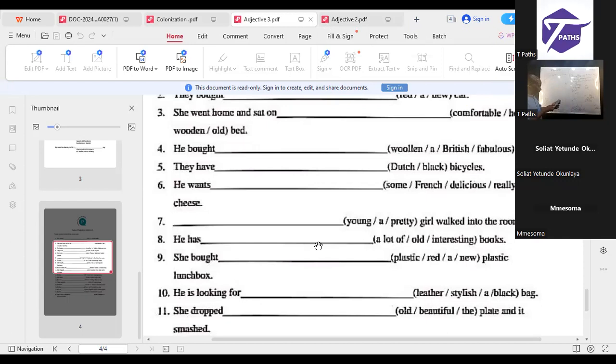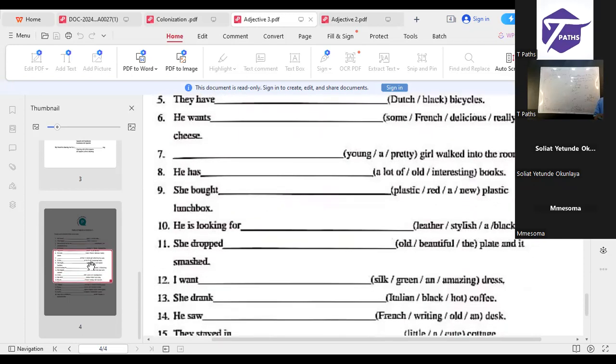Number 8, he has dash. Interesting book. He has a lot of interesting old books. That's the correct one there. Now let's see number 9. She bought dash. We've done this one too. Number 10, he's looking for leather, stylish, a black. Now look at it. Leather, stylish, a black.